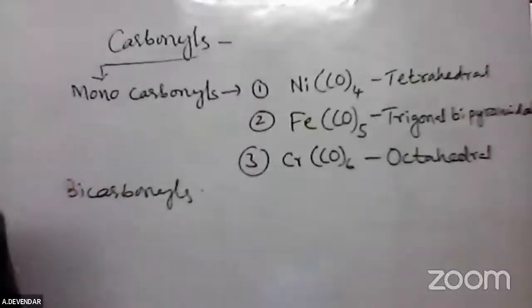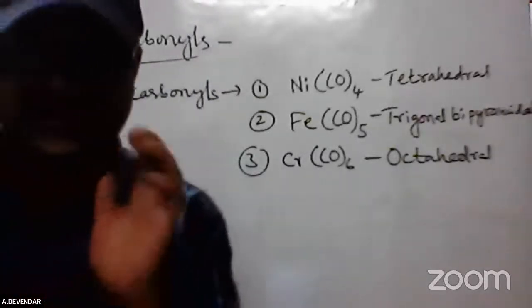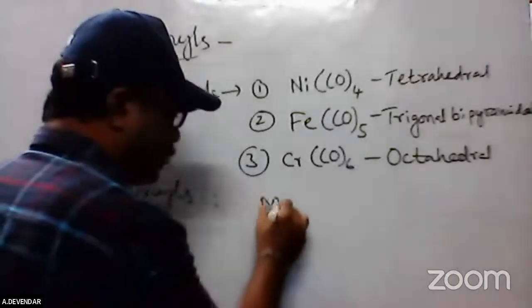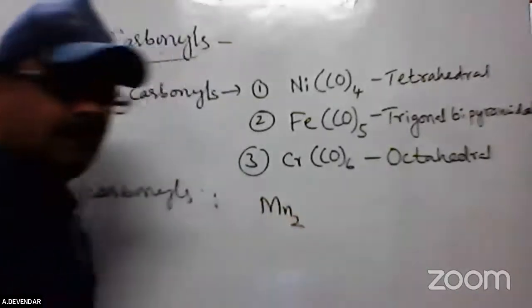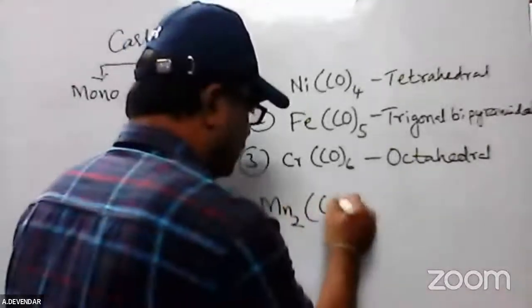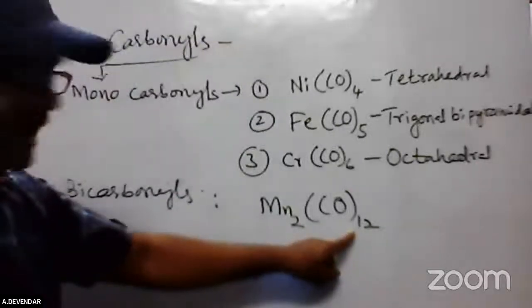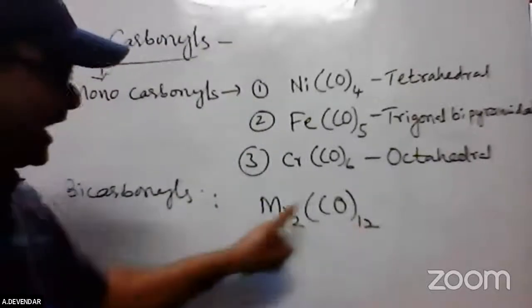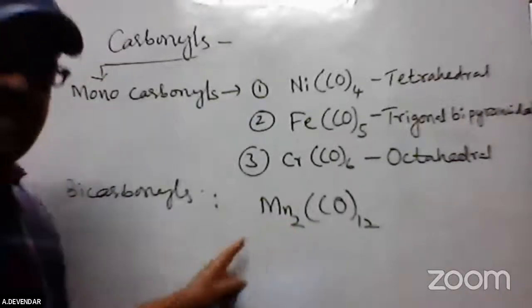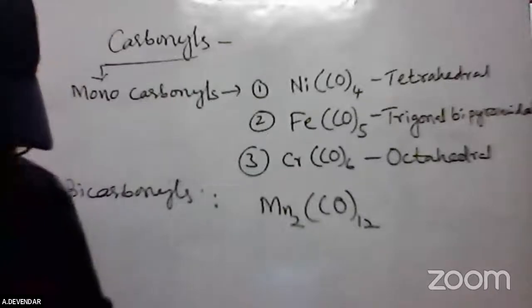Coming to the bicarbonyls, so many are in the bicarbonyls, but they won't ask the structure of that one. But I am listing the bicarbonyls. Bicarbonyl means 2 central atoms are there. Manganese 2, and the carbonyls are CO 12. These are carbonyl compounds, 12 are there, and the 2 are the central atoms. Means each central atom is surrounded by the 6 carbonyls, like that.